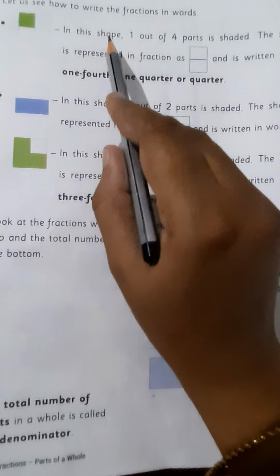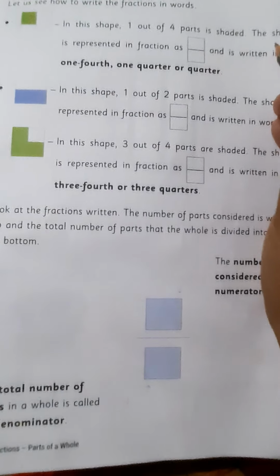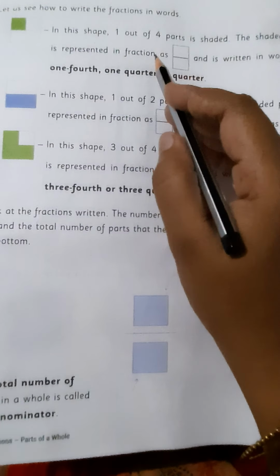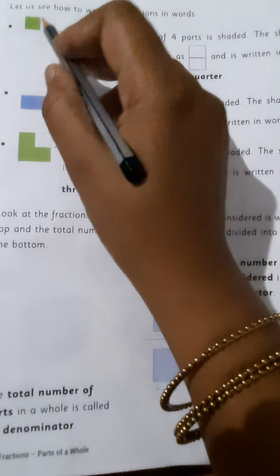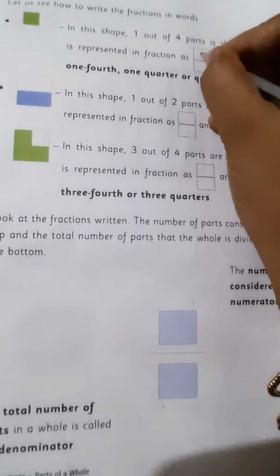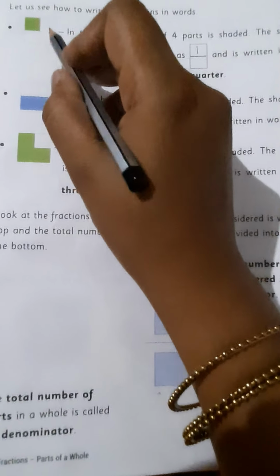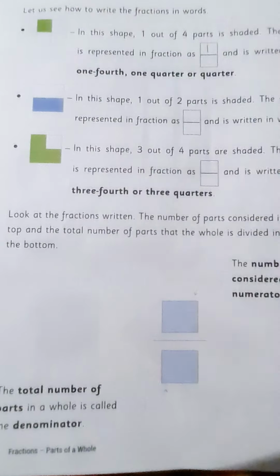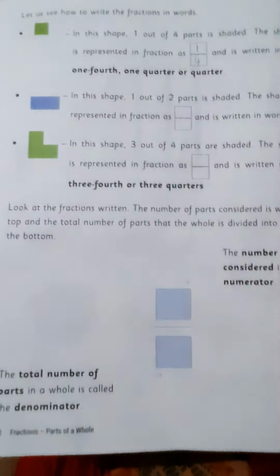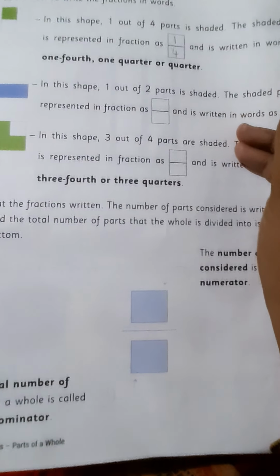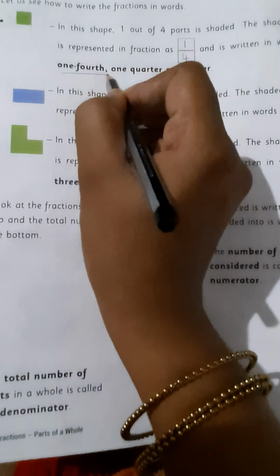Okay, 1 out of 4 parts is shaded. So the shaded part is represented as a fraction like this: how many parts colored, children? 1. So write 1. How many parts in total? Total parts 4. So 1 by 4, and it is written in words as one-fourth, 1/4, or quarter.